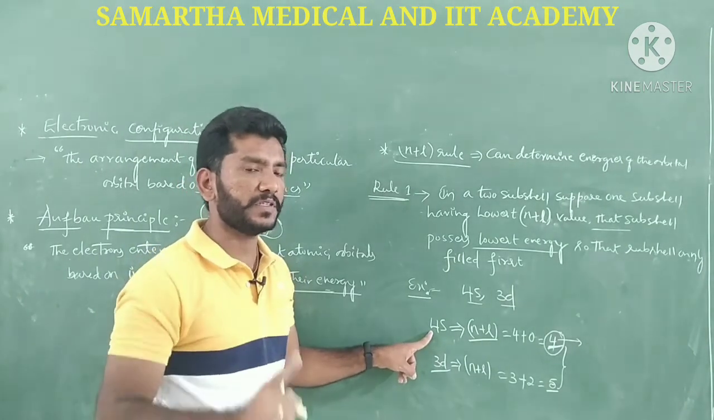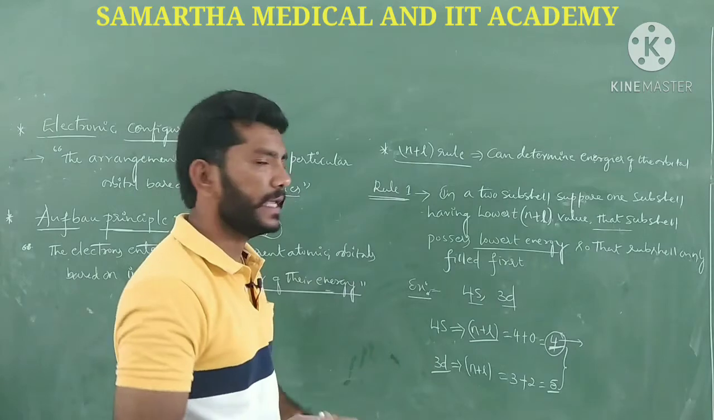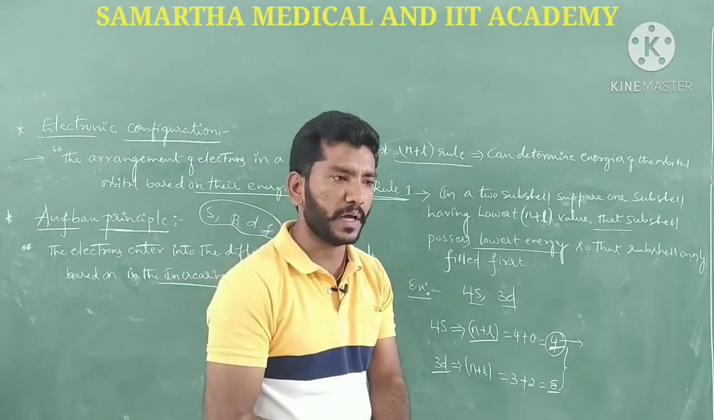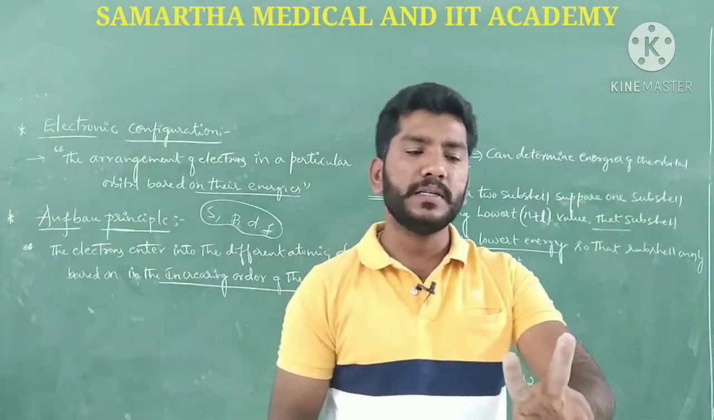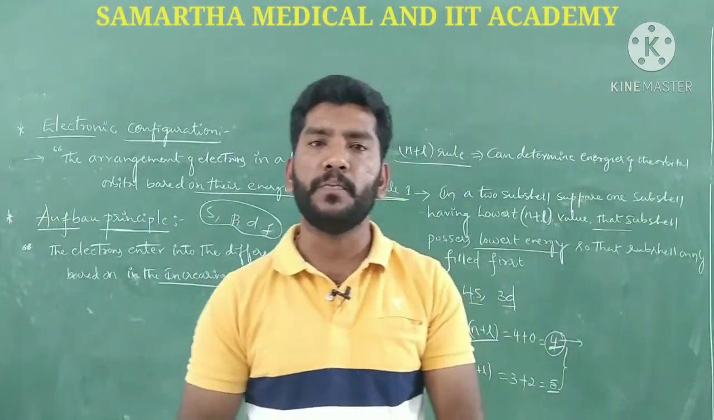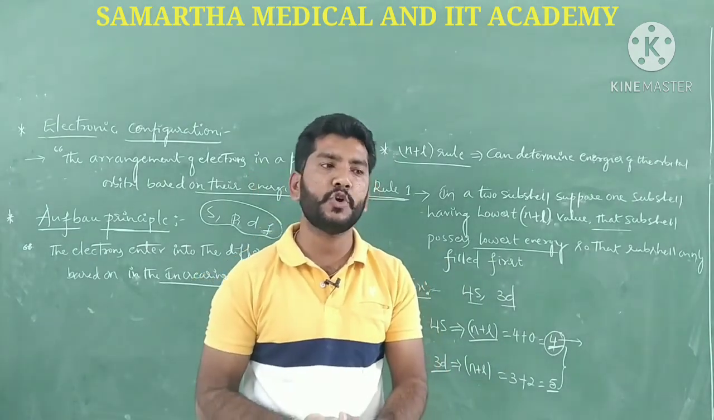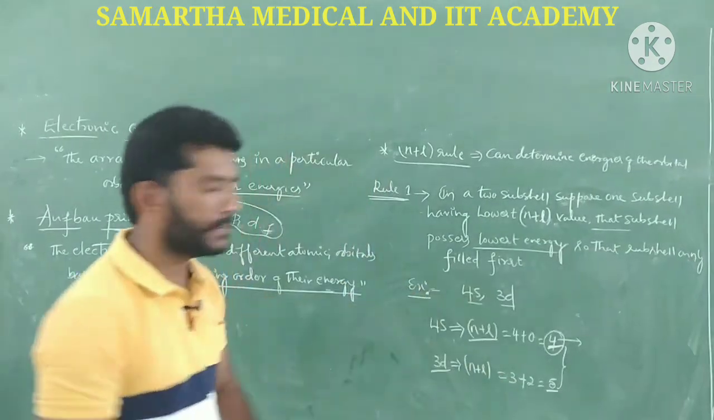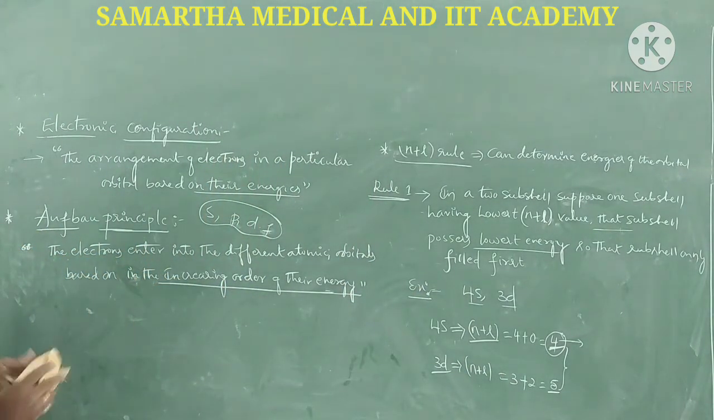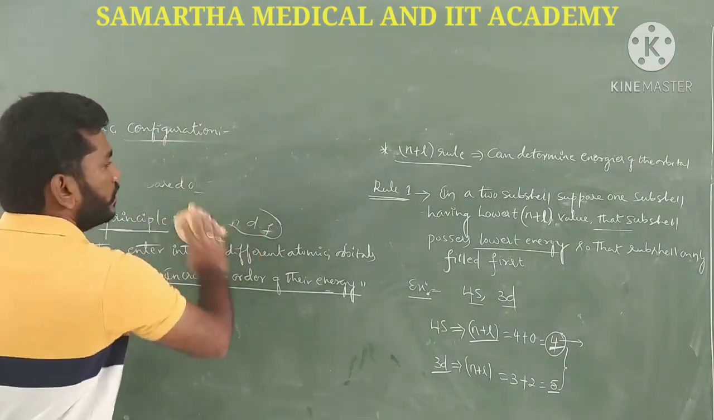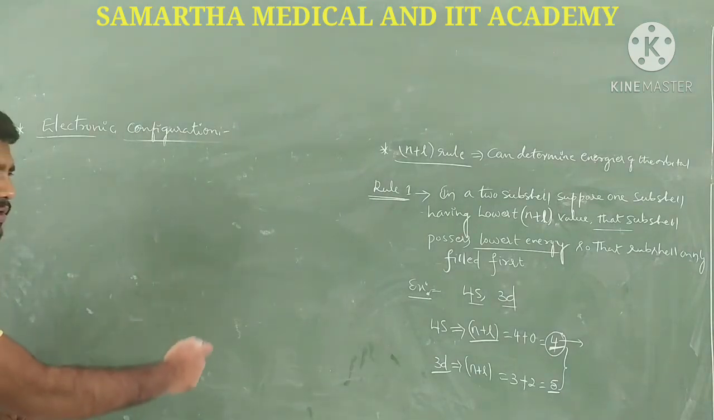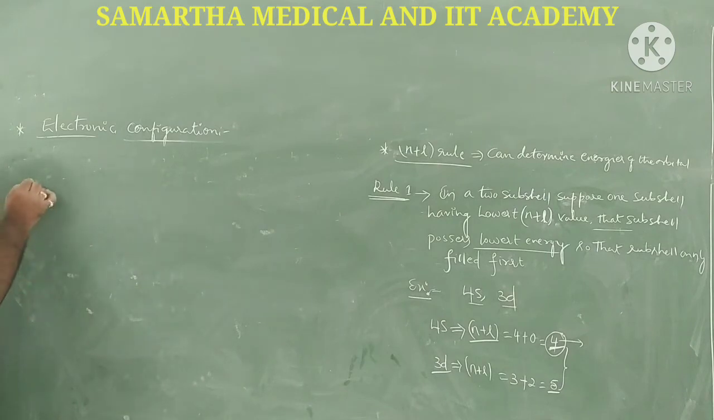Okay, so this is the first important rule given by the n plus l rule, guys. Suppose two subshells have the same n plus l value. Then which orbital is going to be filled first, guys? We should know this scenario also. We have two subshells. Among them, the one having the lowest n plus l value has the lowest energy, hence that orbital gets filled first.